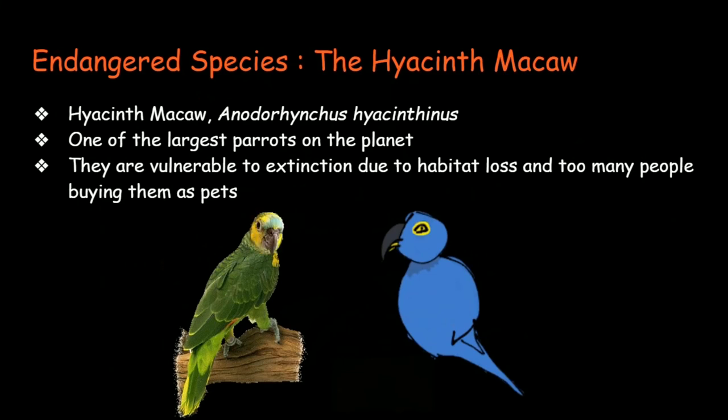The hyacinth macaw is a bright blue bird that can be found on the outskirts of the Amazon forest where there's less trees. These gorgeous birds are one of the largest parrots on the planet. They're omnivores, so their diet mainly consists of fruits, nuts, seeds, leaves, flowers, stems, and insects.